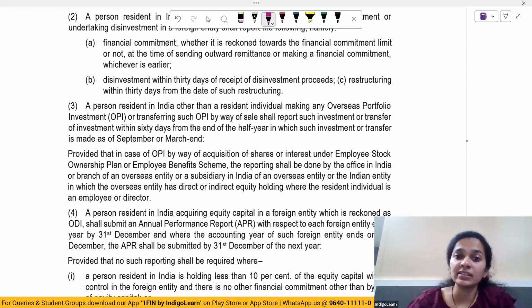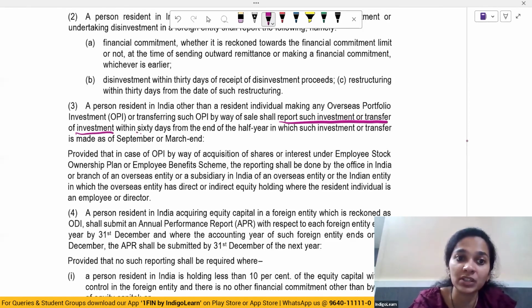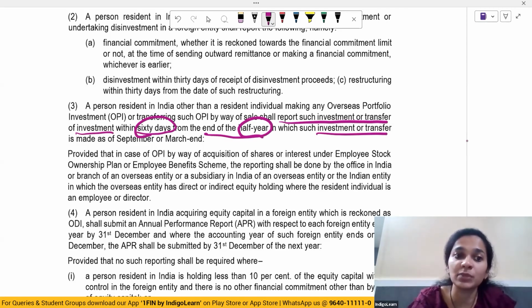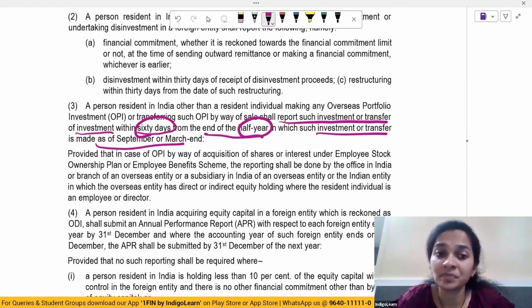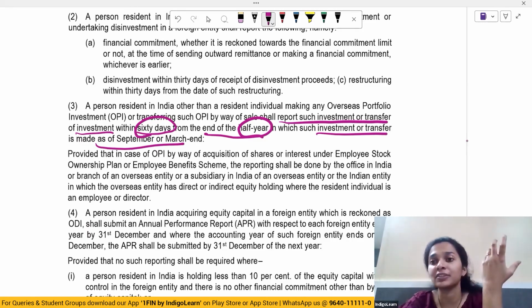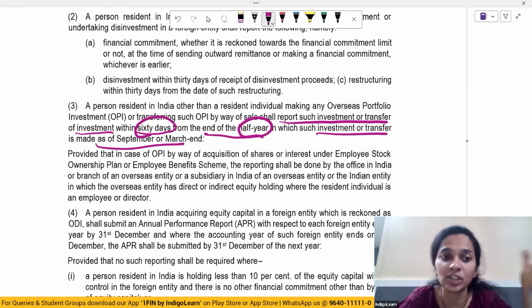Also, a person resident in India shall report such investment or transfer of investment within 60 days from the end of the half year in which the investment or transfer is made, as of September or March end. So the reporting of any investment or transfer has to be made within 60 days from the end of the half year in which the investment or transfer is made. End of half year may either happen on September or March end.